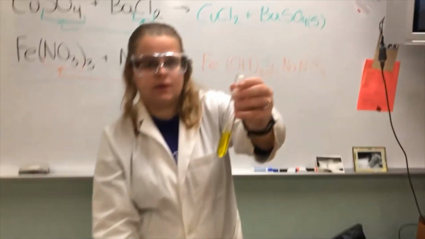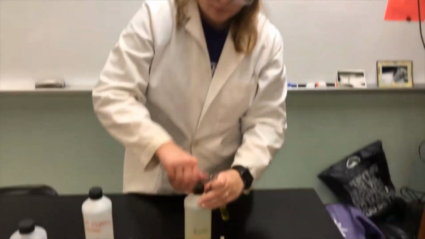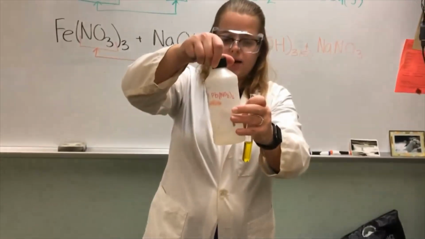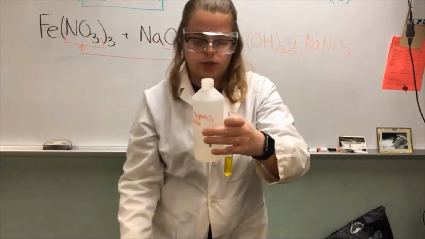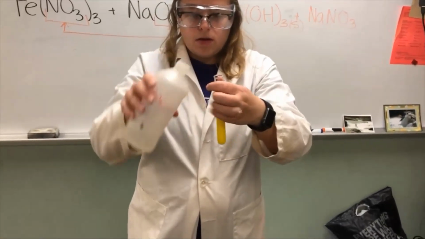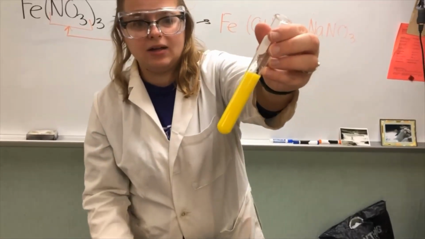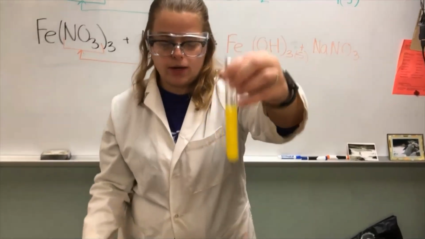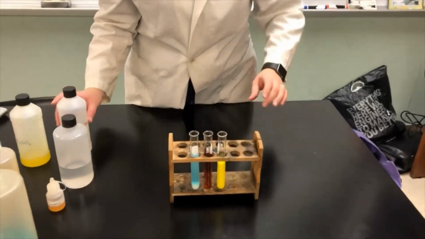As you can see there, it's a very clear yellow solution. And we're going to go ahead and react that with lead nitrate, which is a very clear solution. And we got a very bright yellow solid that's being produced. So we're going to let that sit and wait for that to divide.